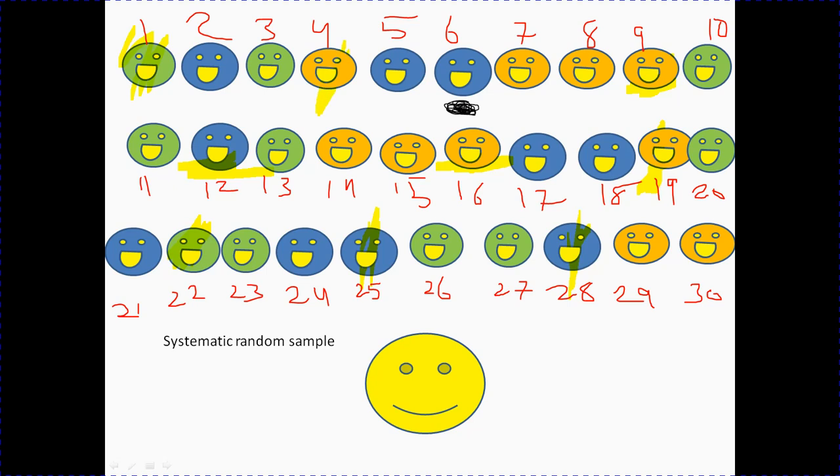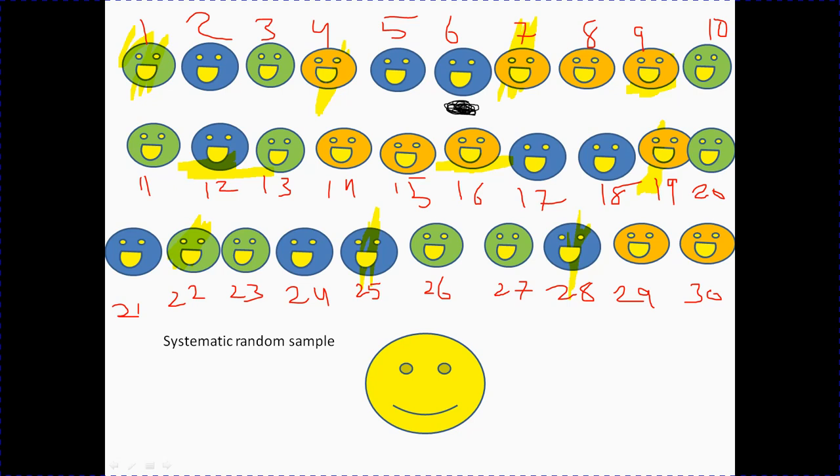How many? One, two, three, four, five, six, seven, eight, nine, and one, two, three. We can take this. So we have green, one, two. For blue, we have one, two, three, and orange, one, two, three, four.